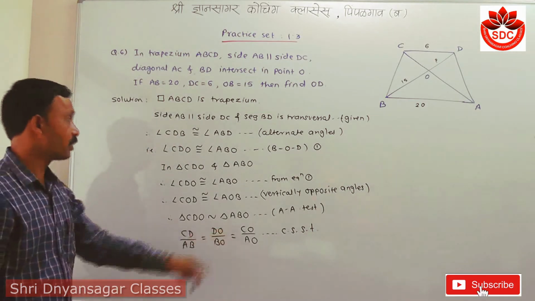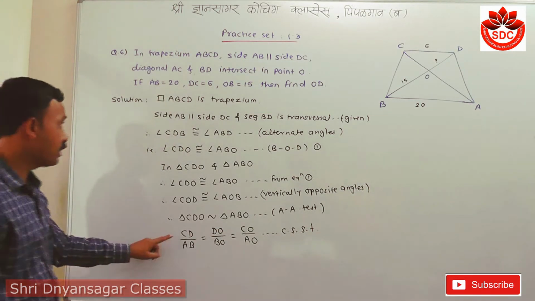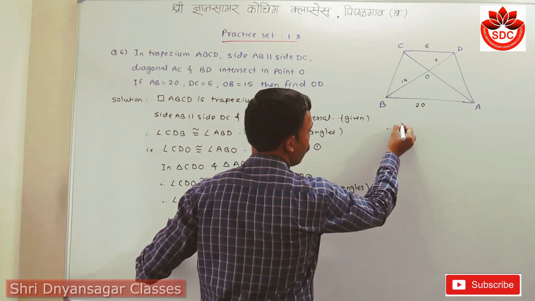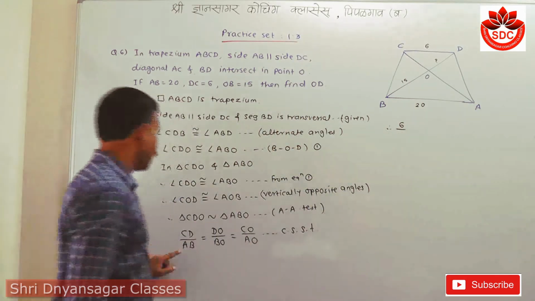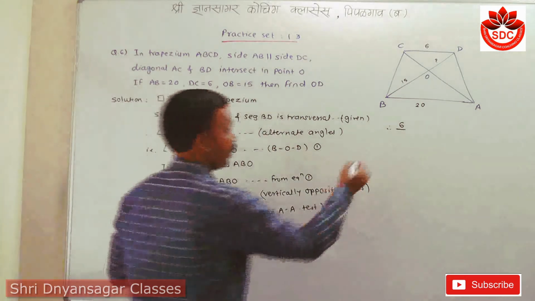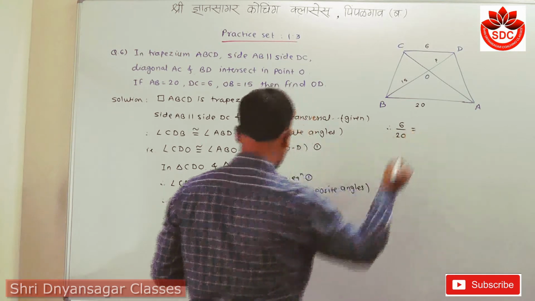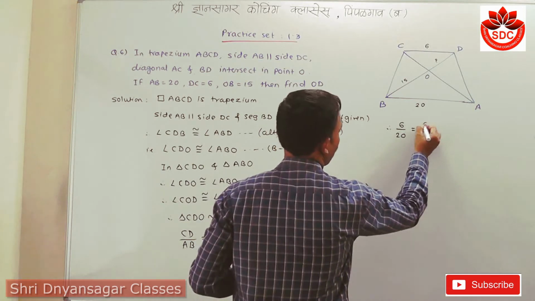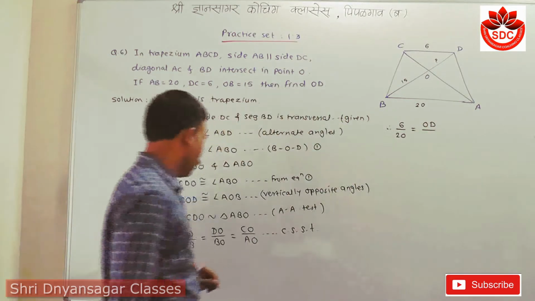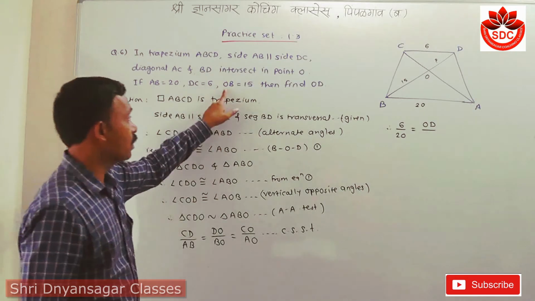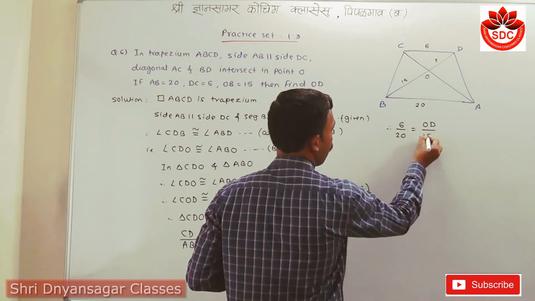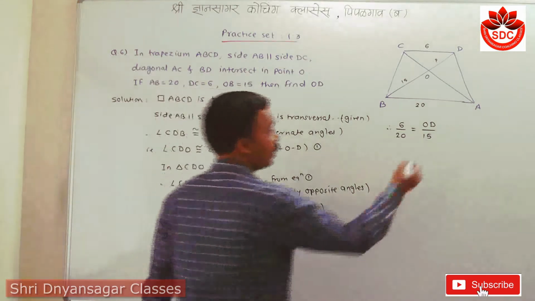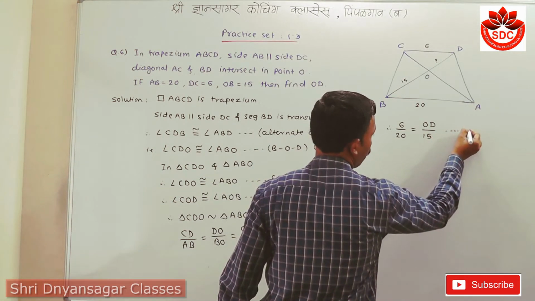Then we substitute the values which are given. Now here CD is 6, means DC. Therefore I have to put the value of DC is 6 upon AB is given 20 is equals to OD upon OB is given 15, and these two values are not given, so I cannot write here. Here the reason is from given.